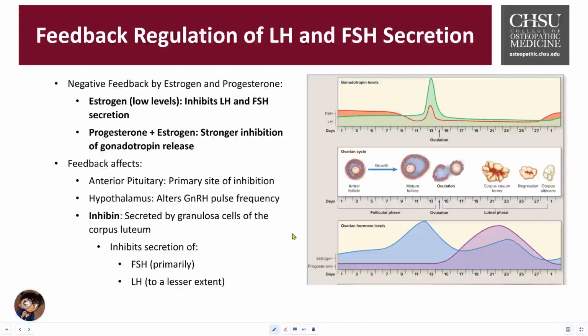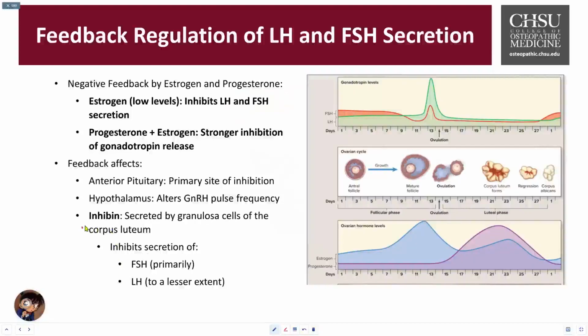So what's the function of inhibin? There are 2 types of inhibin which we'll talk about: inhibin A and inhibin B. The source is secreted by the granulosa cells, and then by the dominant follicle, and then eventually later by the corpus luteum. The primary target is that it inhibits the secretion of FSH, predominantly acting to suppress any kind of follicular recruitment. There might be some moderate inhibition of LH, but mostly it's the FSH inhibition.